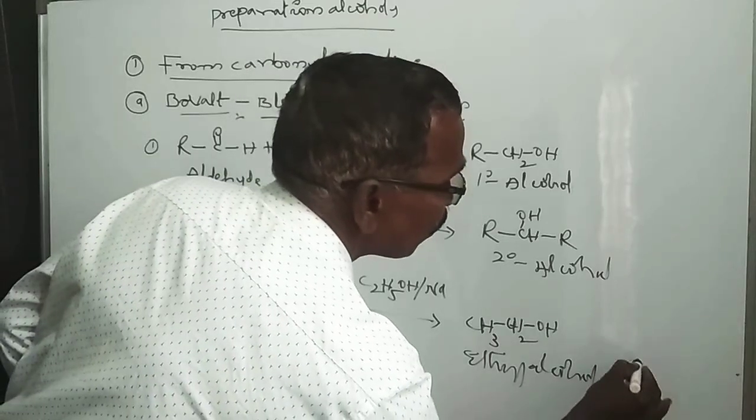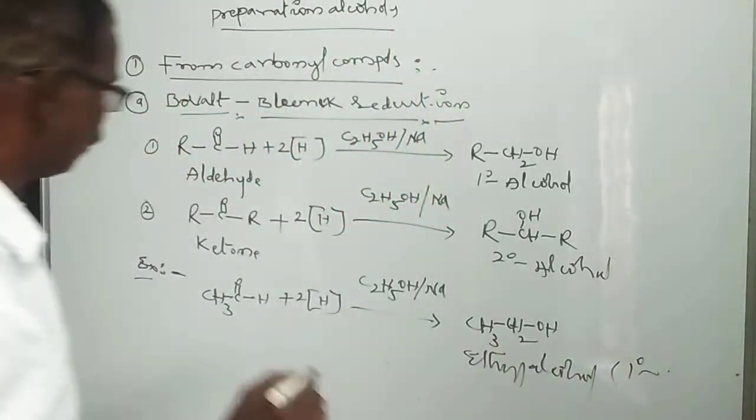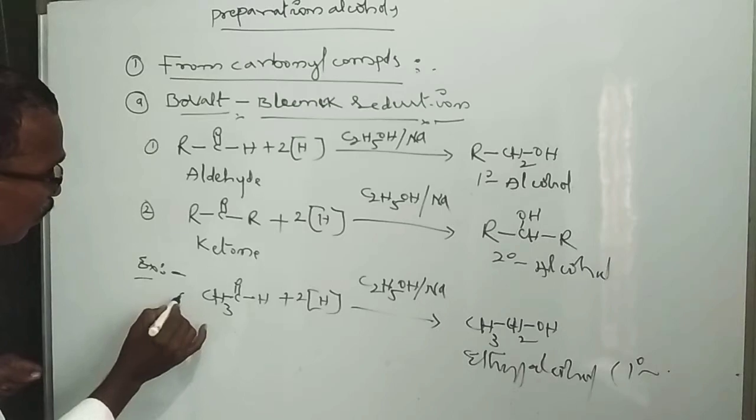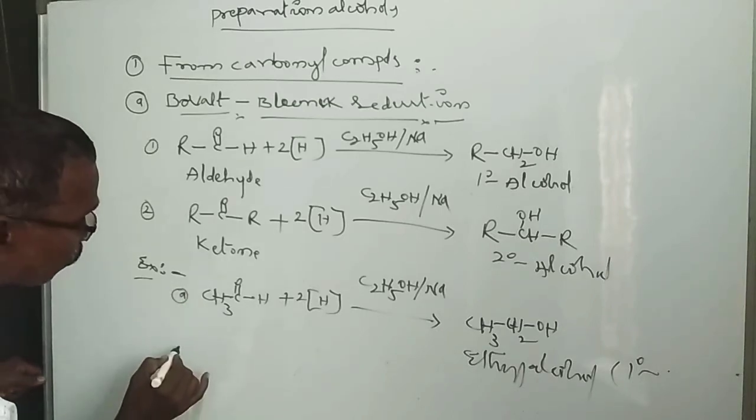It is a primary alcohol. Primary alcohol is formed.